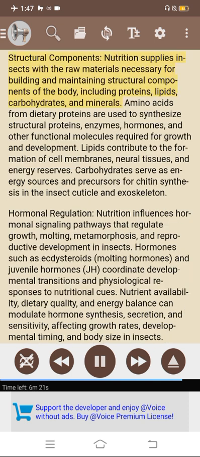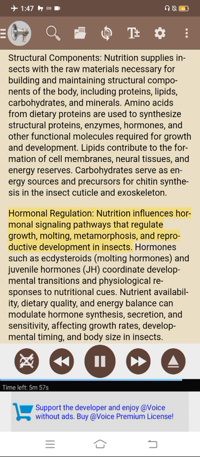Nutrition supplies insects with the raw materials necessary for building and maintaining structural components of the body, including proteins, lipids, carbohydrates, and minerals. Amino acids from dietary proteins are used to synthesize structural proteins, enzymes, hormones, and other functional molecules required for growth and development. Lipids contribute to the formation of cell membranes, neural tissues, and energy reserves. Carbohydrates serve as energy sources and precursors for chitin synthesis in the insect cuticle and exoskeleton.